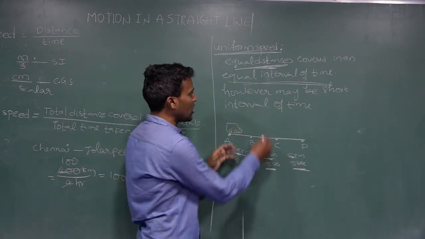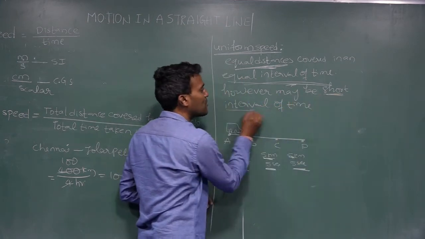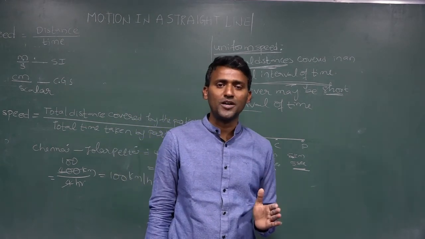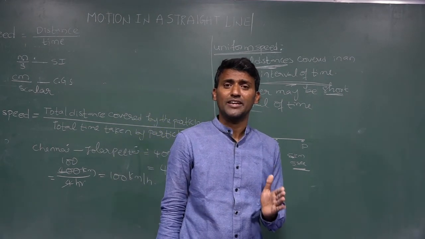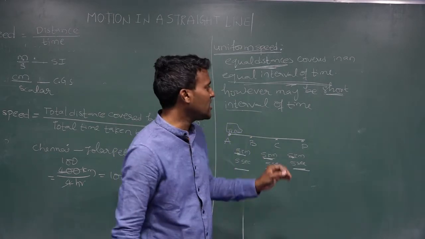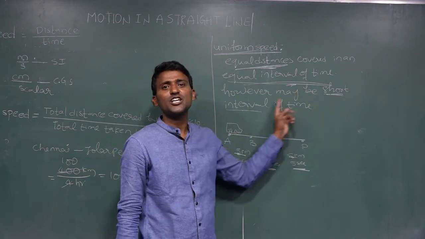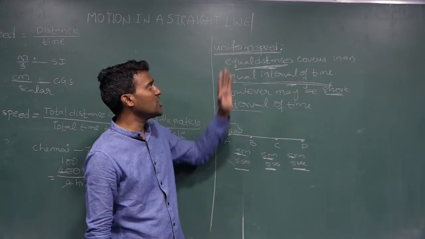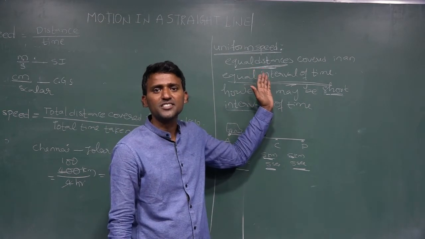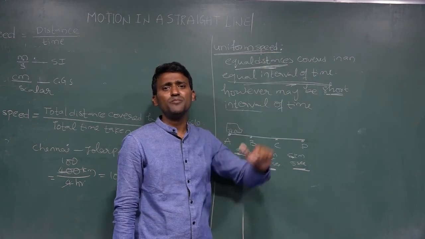Up to here it is fine, but why have I written short interval of time? Whenever you mention uniform, we have to consider fractions of seconds also. That's why I added this sentence, however short the interval of time may be. So this is called uniform speed. What is uniform speed? Equal distances covered in an equal interval of time is called uniform speed.